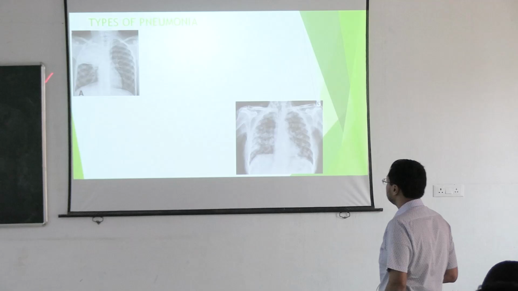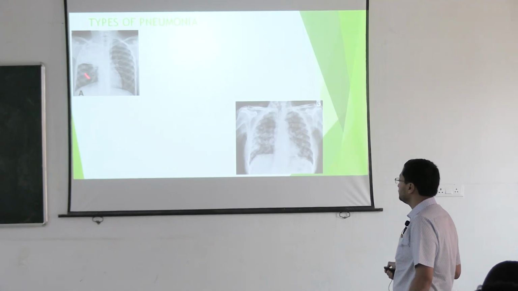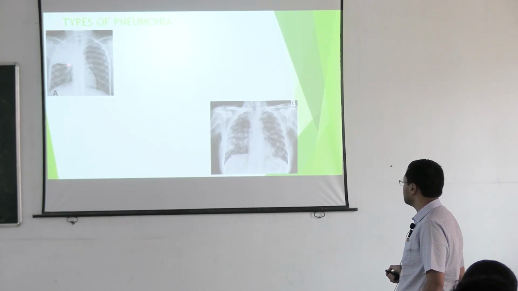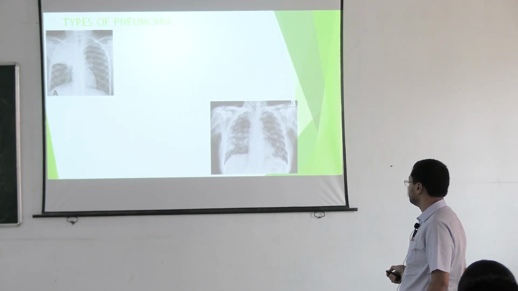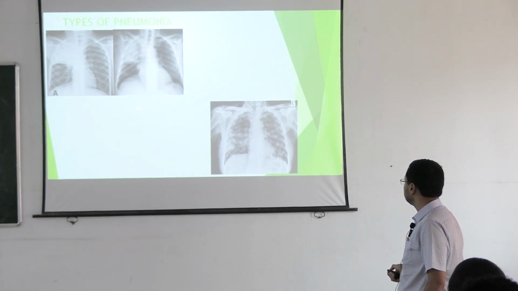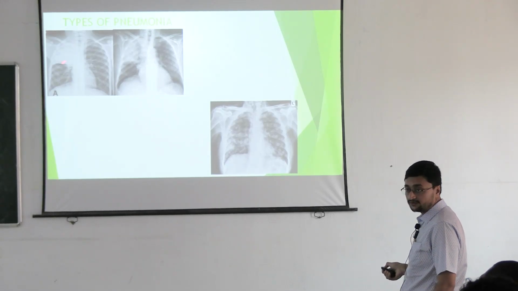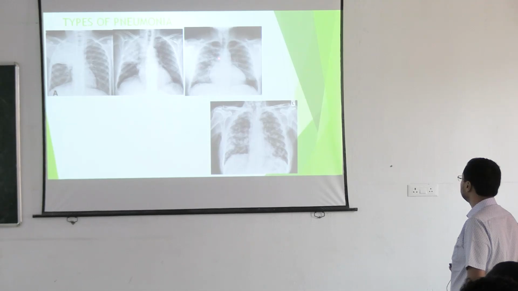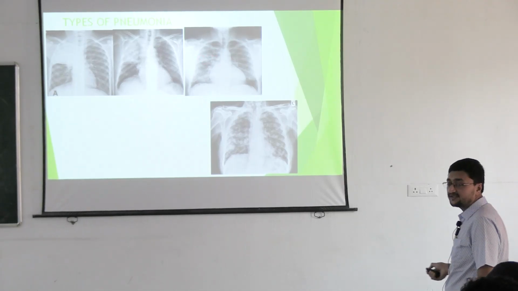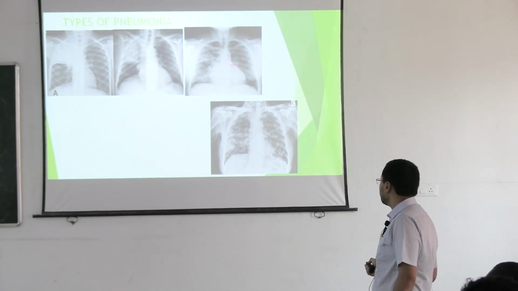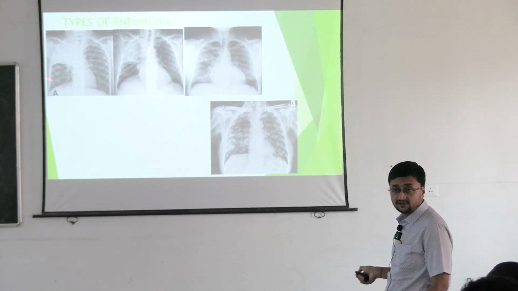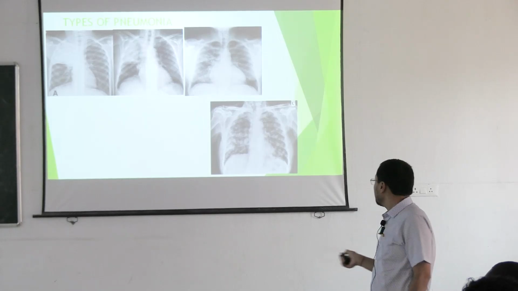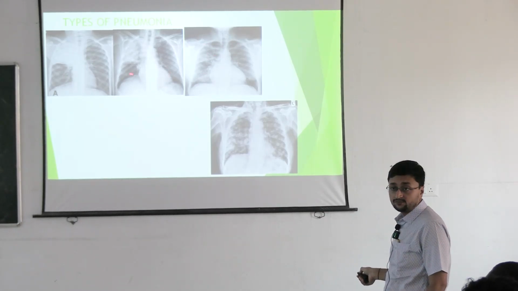So this is lobar pneumonia. This is the horizontal fissure. This is also lobar pneumonia. And this, yes, this is segmental pneumonia. Look, here there is no lobe predisposition, right? There is no fissure-bounded lobe, and this is not bilateral, this is unilateral pneumonia.